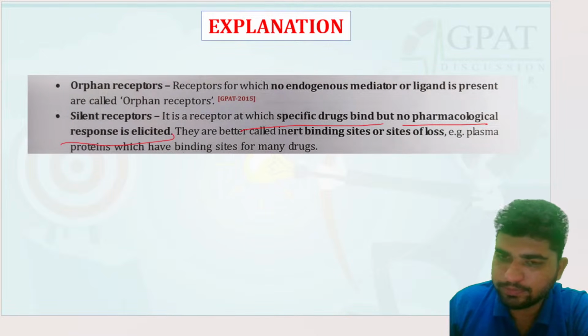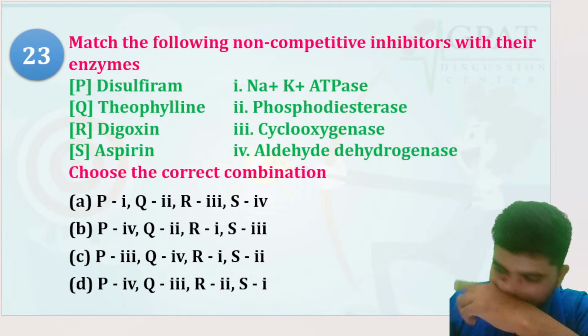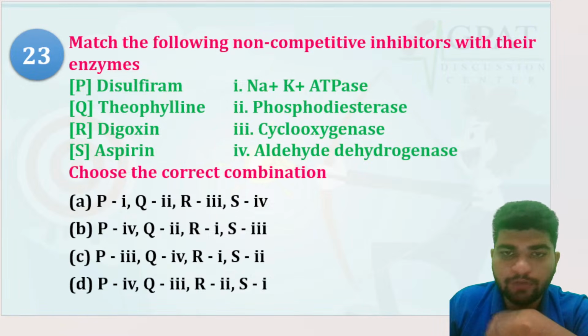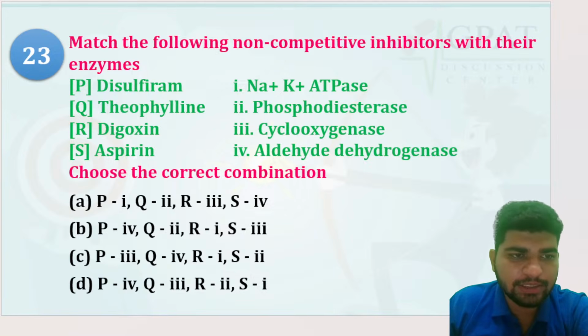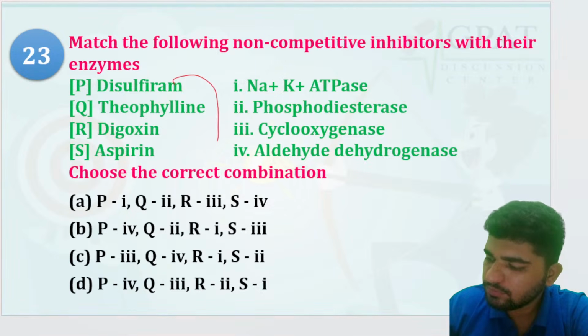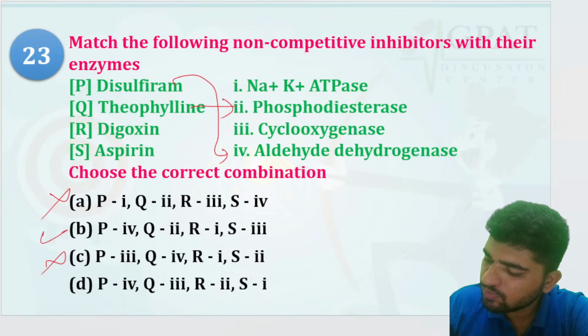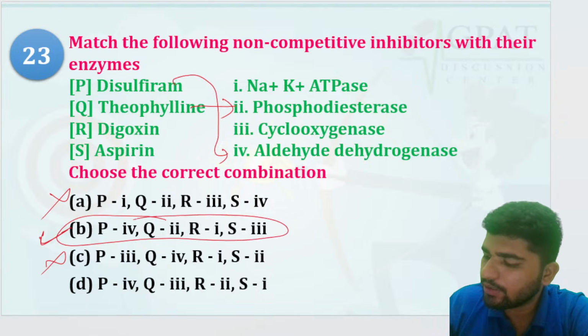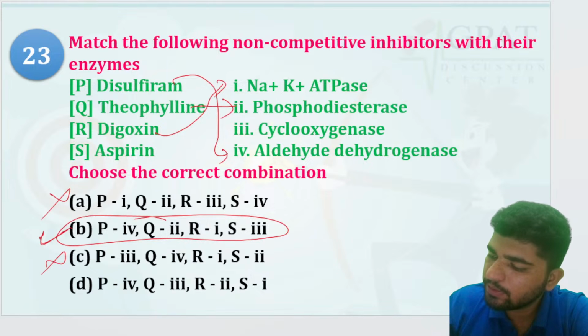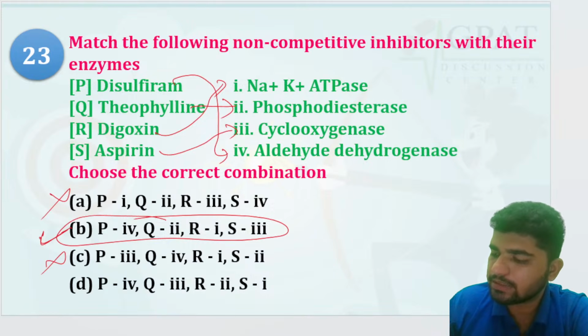Which of the following are non-competitive inhibitors with their enzyme? You have to match it again. Disulfiram, aldehyde dehydrogenase: P is 4. This one is wrong. Theophylline, phosphodiesterase: Q is second. Yes, so this would be your right option. Digoxin, sodium potassium ATPase. Aspirin, cyclooxygenase. Yes, so B1. Okay.